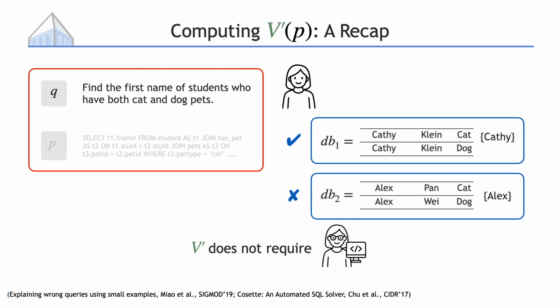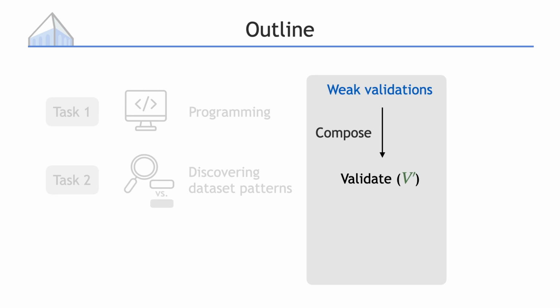I have covered the first half of the first task, where we compose weak validations on return values to validate whether the program is correct. However, I have just shown you a validation technique. How do we know that v prime is actually useful in practice? Now I will show you how to benchmark validation v prime based on its downstream utility, whether it can improve the language model generated programs.